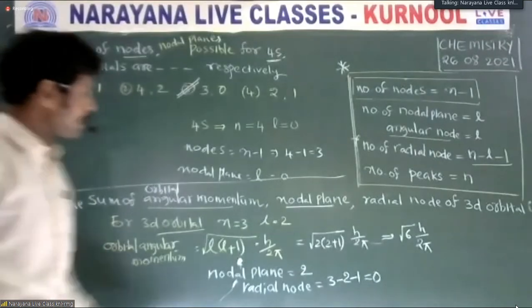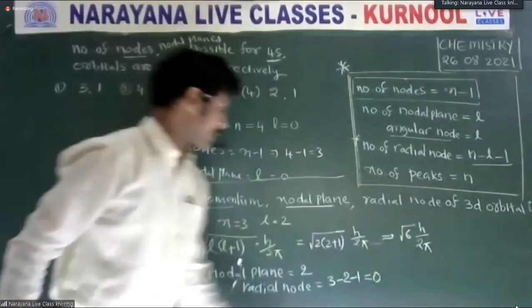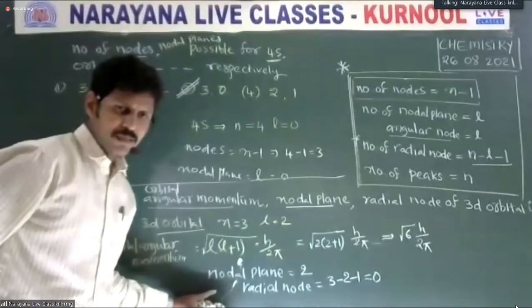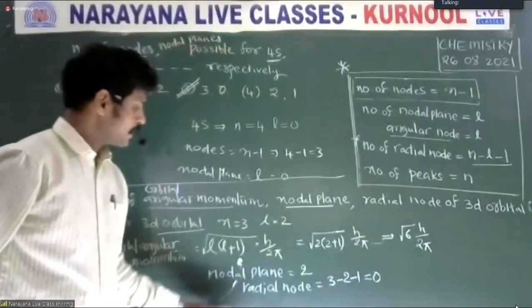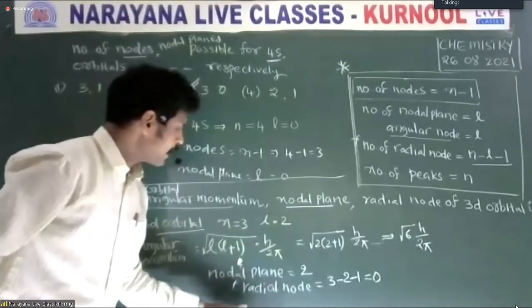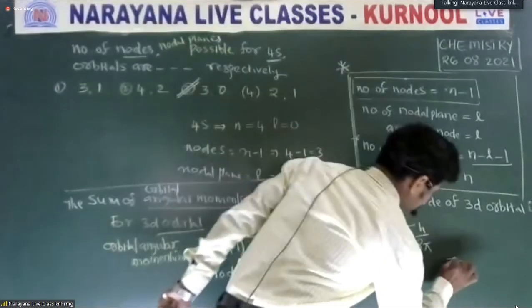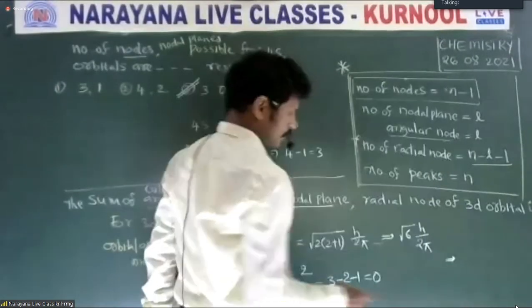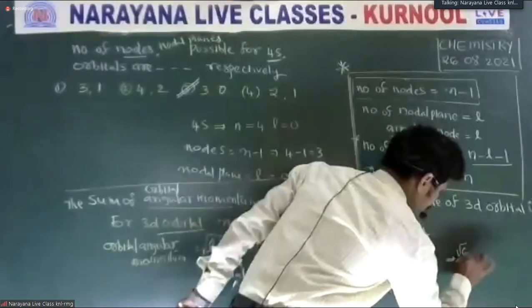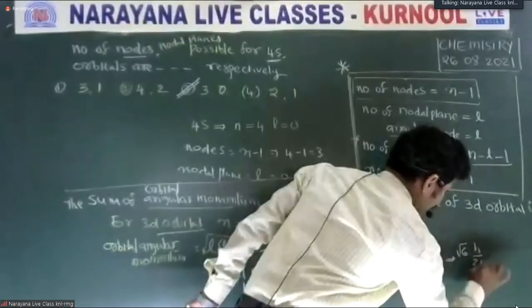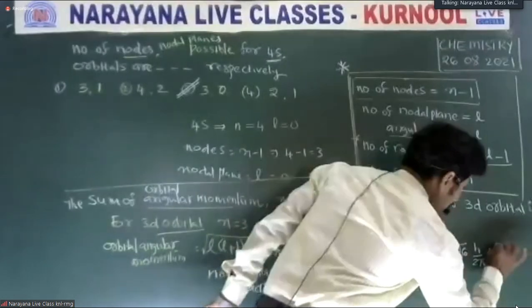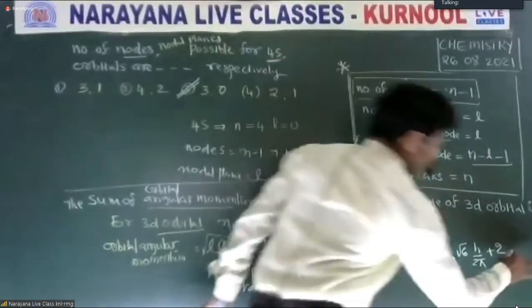The orbital angular momentum is root 6 h by 2 pi, the nodal plane is 2, and the radial node is 0. The sum is root 6 h by 2 pi plus 2 plus 0.